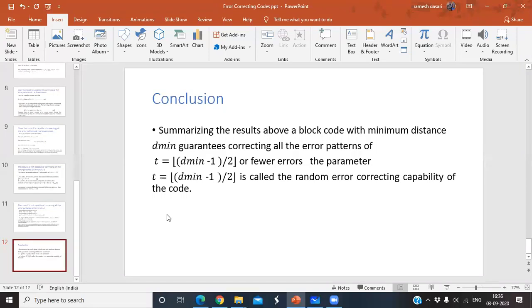From these two, finally the block code with minimum distance d minimum guarantees correcting all the error patterns of t equal to (d minimum minus 1) by 2 or fewer errors.